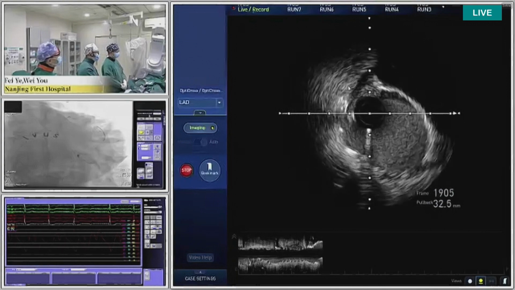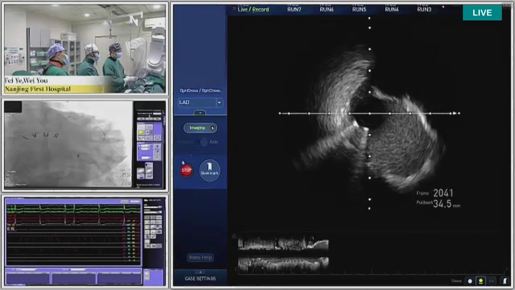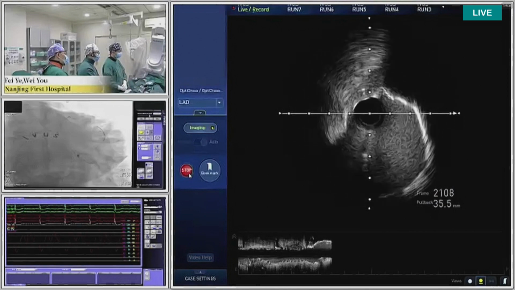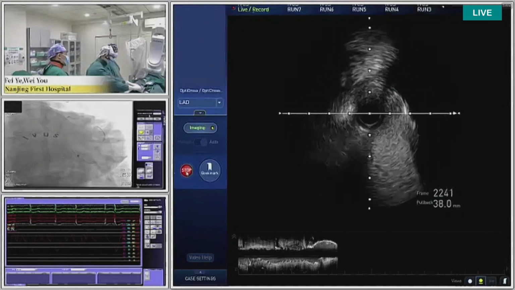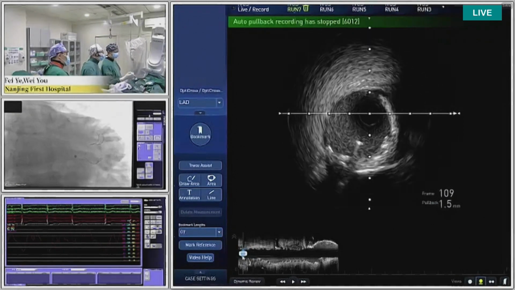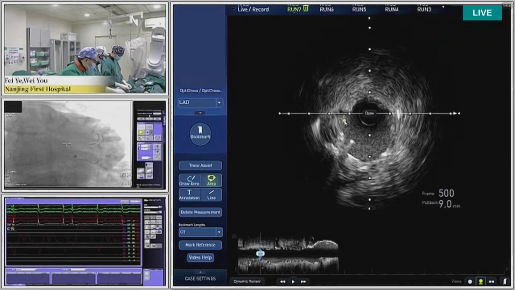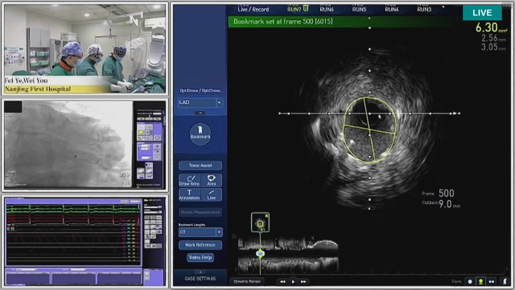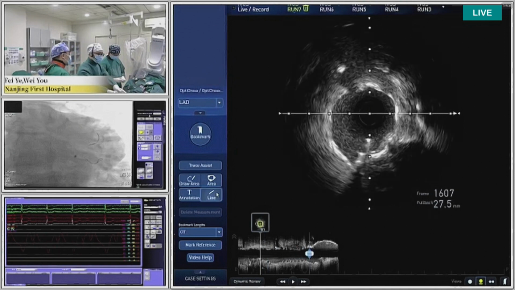Calcified nodule still exists, but the lumen area is big enough. Every time you have a positive calcified nodule, you never have a circular expansion. So the area there is very important to be measured. I think it's a fantastic result. We know there is calcified nodule there, but we don't know which strategy is effective for this kind of situation.